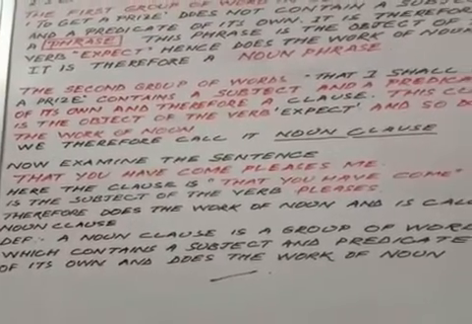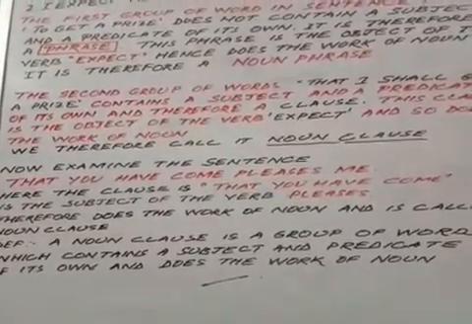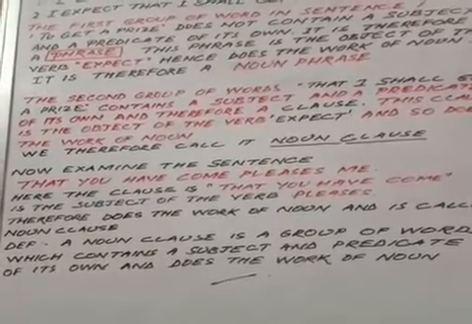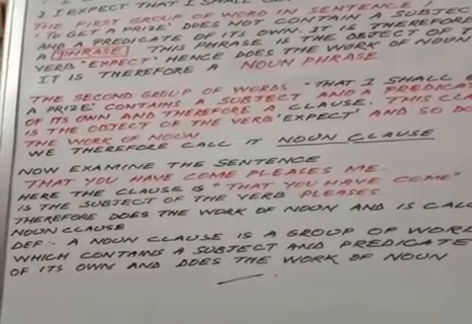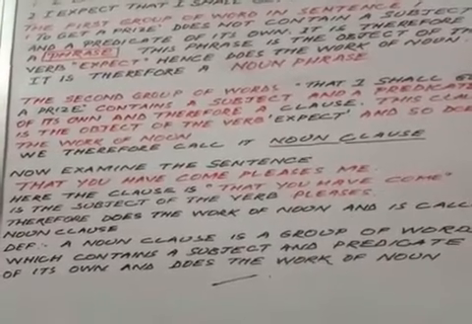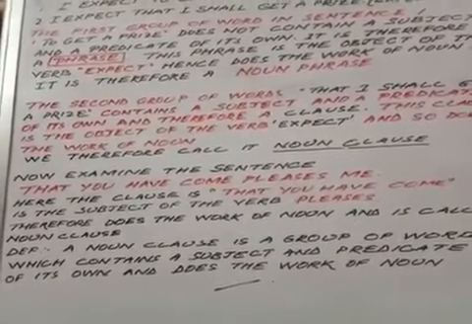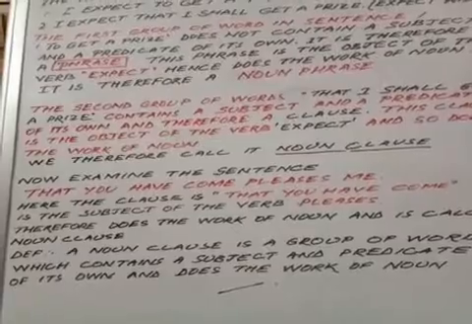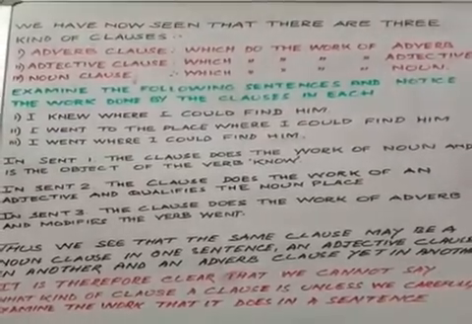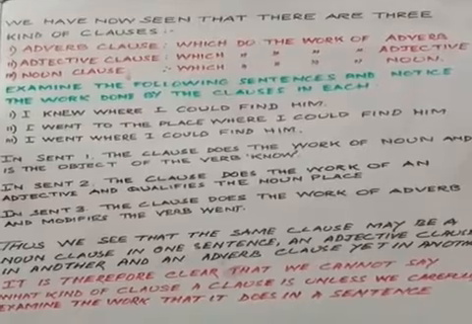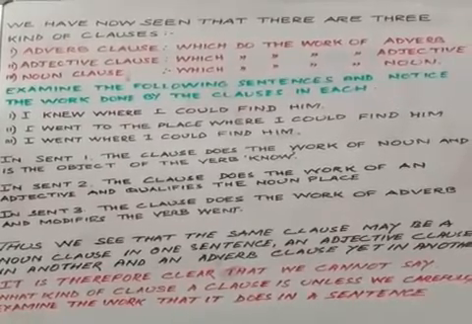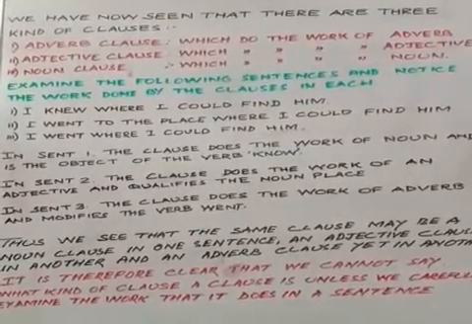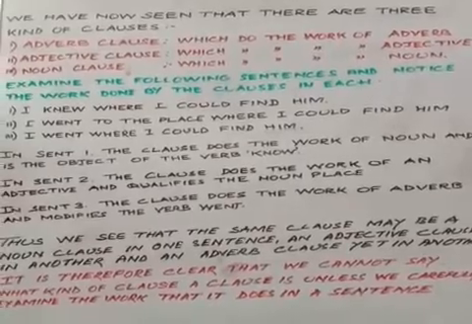So what is the definition? A noun clause is a group of words which contains a subject and a predicate of its own and does the work of a noun. So it should have a subject and a predicate, and it should work for the noun, and then only we will call it a noun clause. Now we continue. We have now seen that there are three kinds of clauses: adverb clause, which does the work of an adverb; adjective clause, which does the work of an adjective; and noun clause, which does the work of a noun.